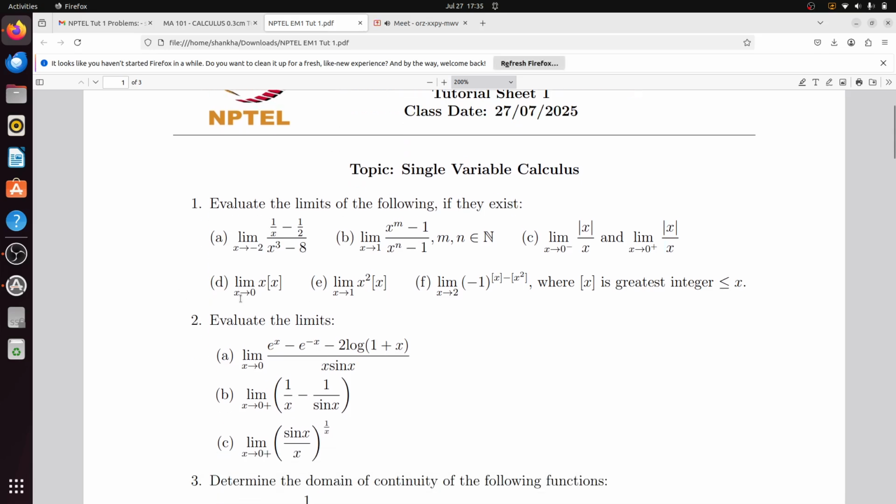Next problem D: limit x tends to 0 of x box x. I hope that you know box x. The box x function means the greatest integer function. If your x is like 0.555, then box x will be 0. Okay.